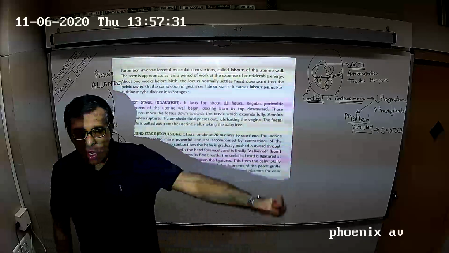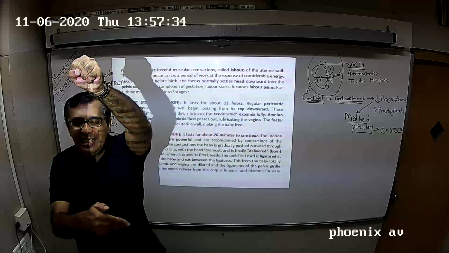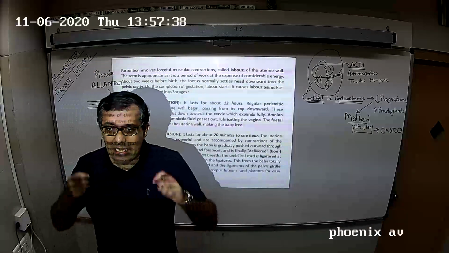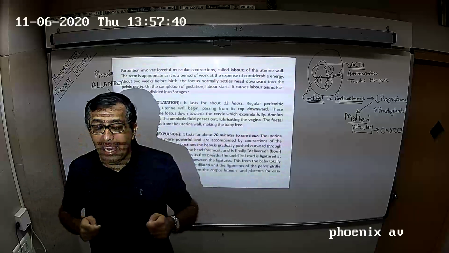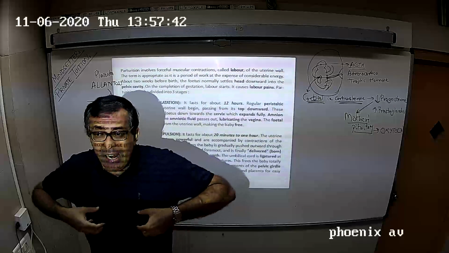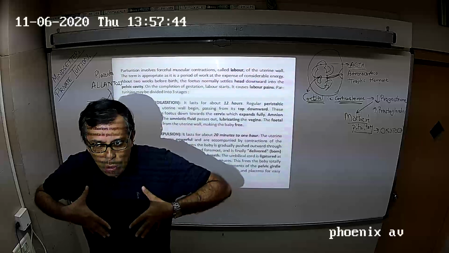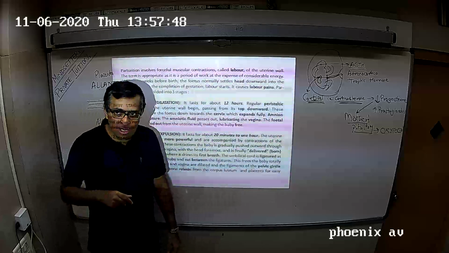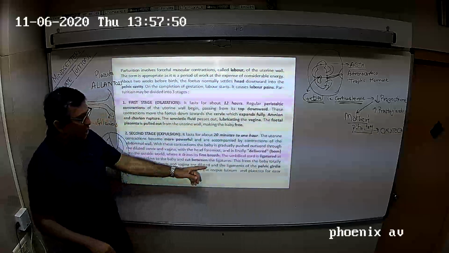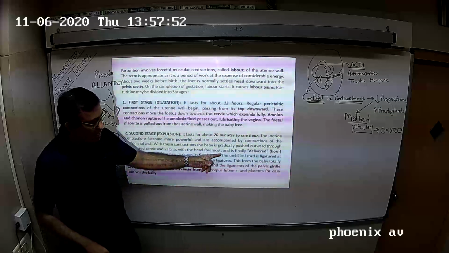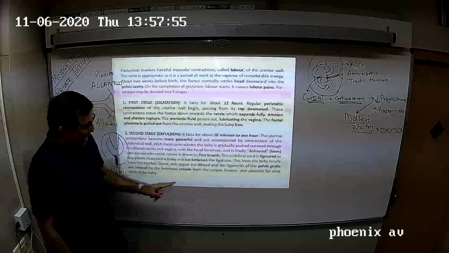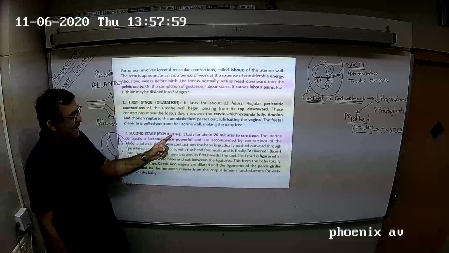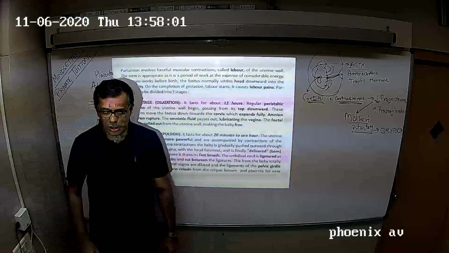Then we catch hold of the baby's leg and tap it, or we pinch it so the baby cries, and the baby breathes, and the lungs of the baby crack open, and that means the baby has started respiration, and a normal respiration is begun. The first breath is done, the umbilical cord is ligatured, and a cut is made between the ligatures. This is the second stage called expulsion.